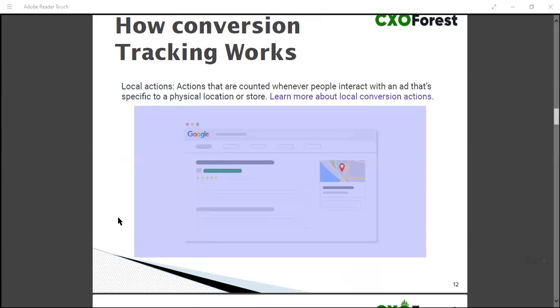See, conversion tracking is basically when you want to track different actions which are important to your business. Conversion is nothing else but specific actions that you want to track. It could be a purchase, a signup, a video watch, a download of any software or PDF file.